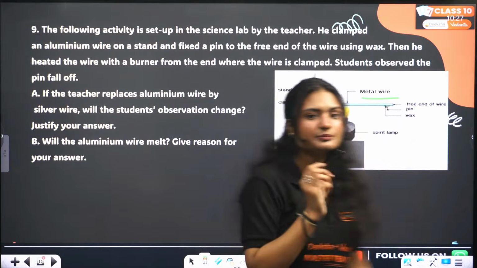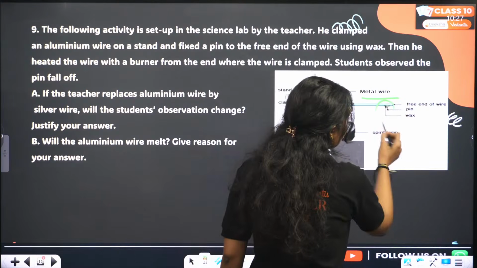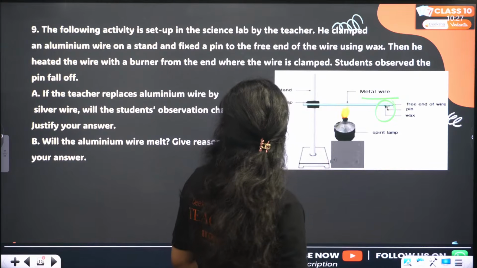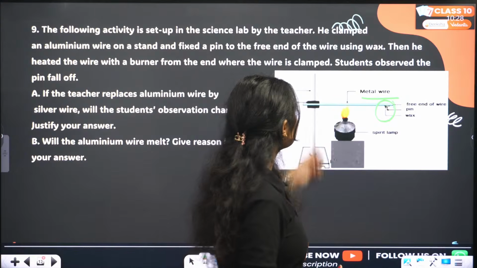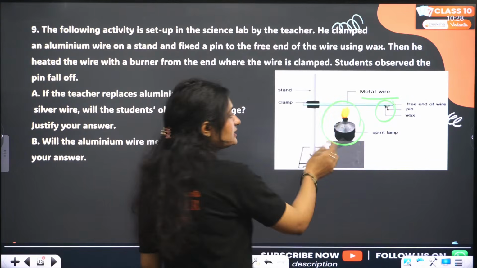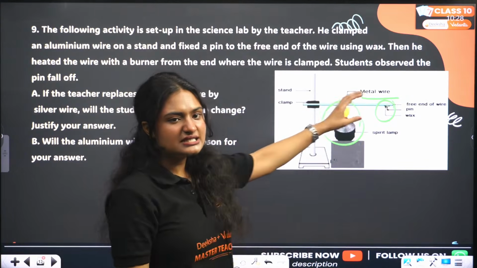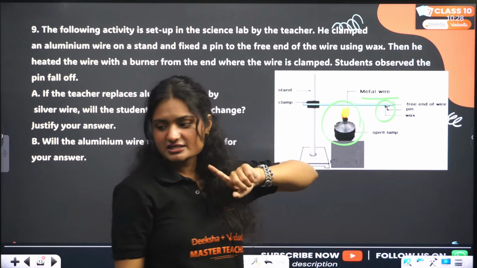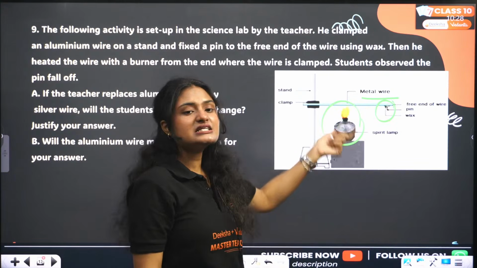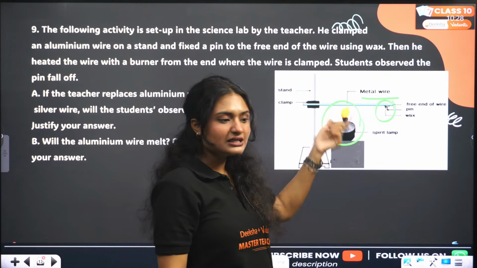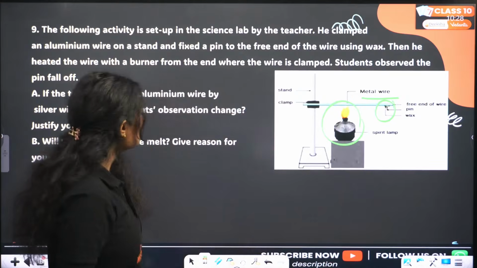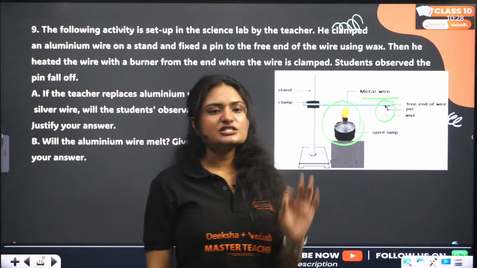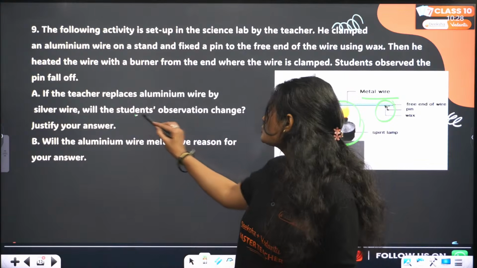If you can see it properly, there is this pin. This is a metal pin. Then he heated the wire with a burner from the end where the wire is clamped. So here he started heating this metal wire. This is an aluminum wire, right? Then there is a nail pinned to it using wax. And then he heated this aluminum wire. The student observed the pin fall off. So if the teacher replaced aluminum by silver wire, will the students observe the change?